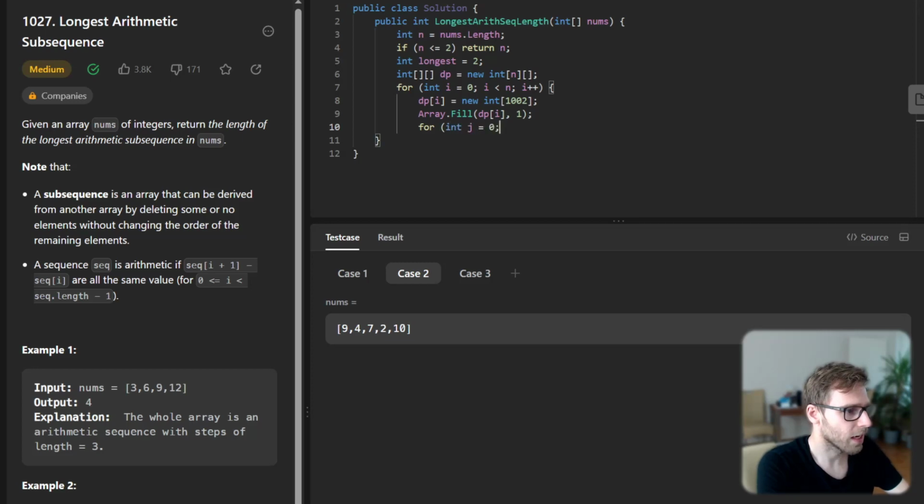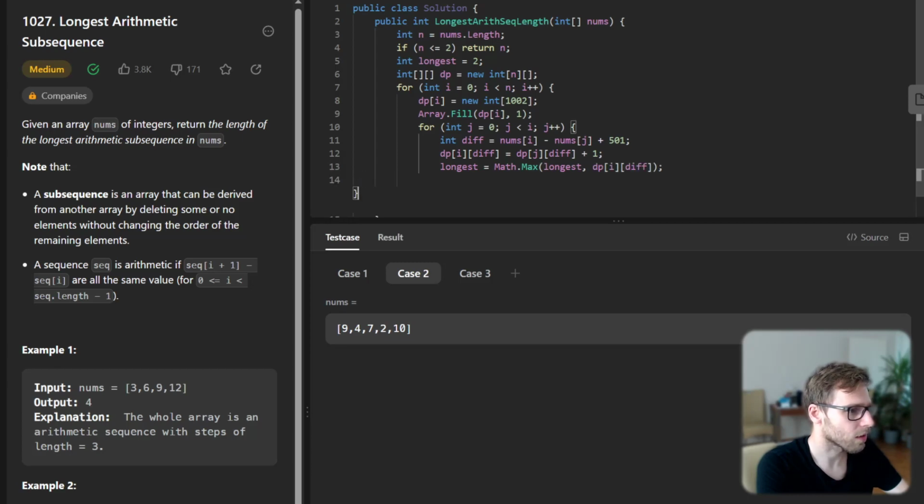And for j from 0, j less than i, increment, int difference will be nums[i] minus nums[j] plus 501 to not get an out of bound exception. So dp[i][difference] equals dp[j][difference] plus 1, and longest will be the max of longest and dp[i][difference].